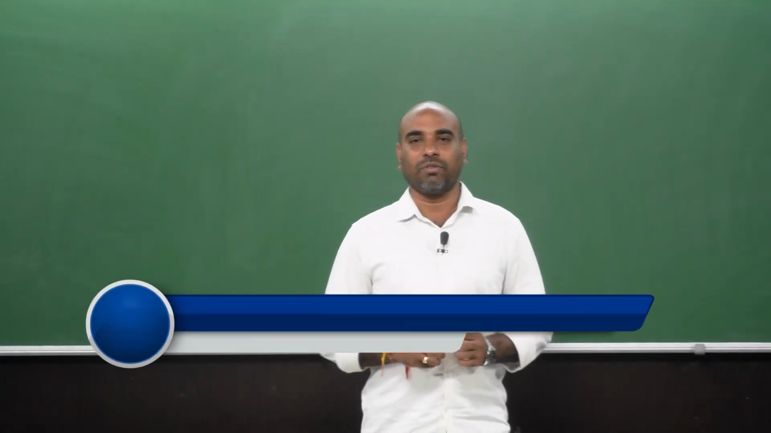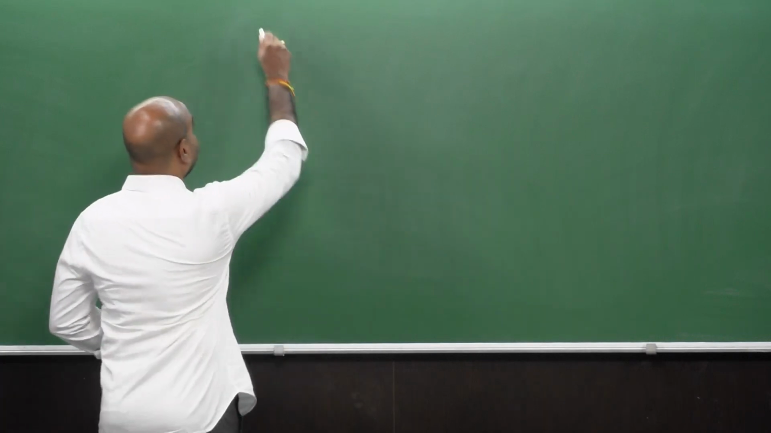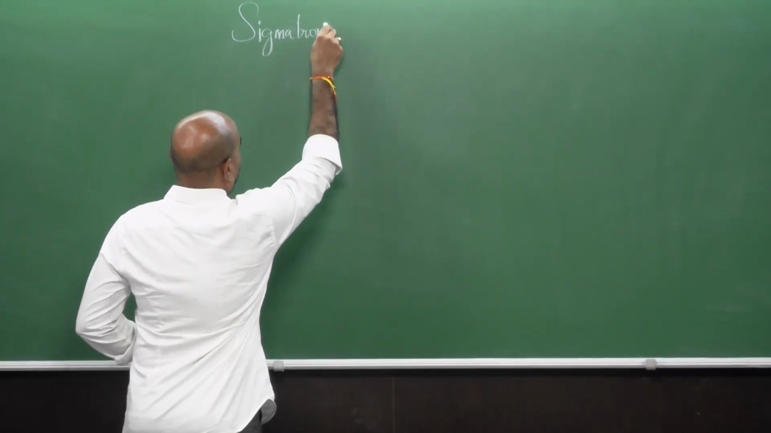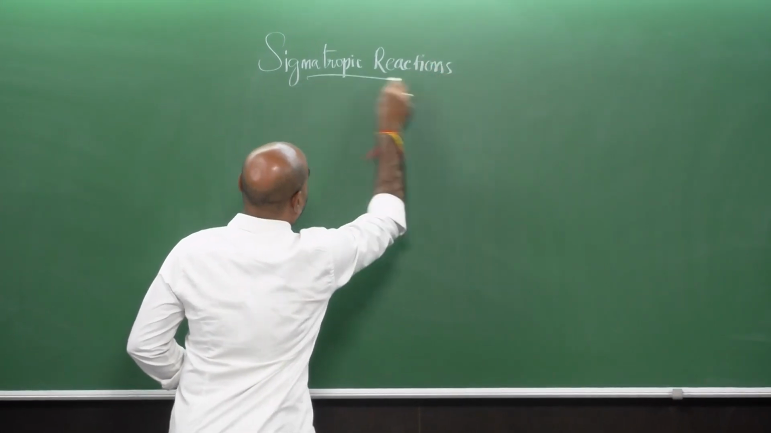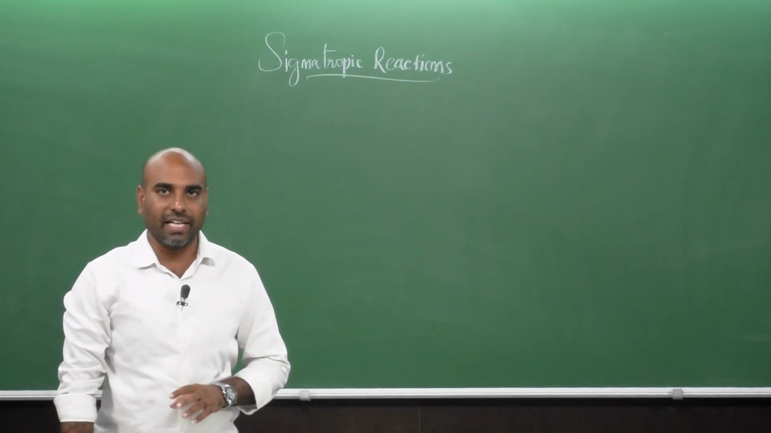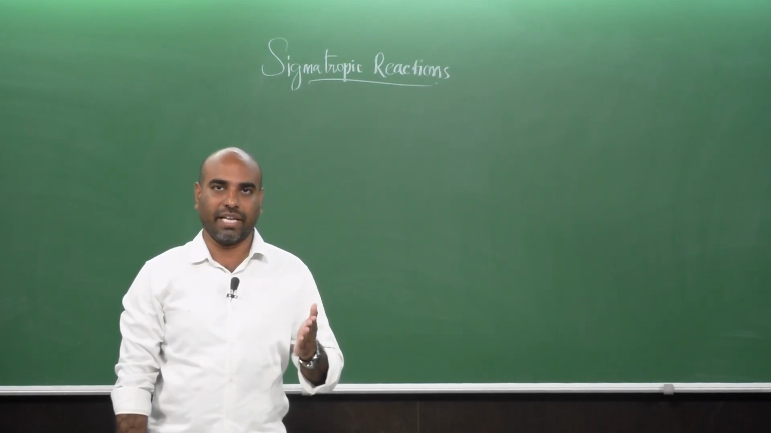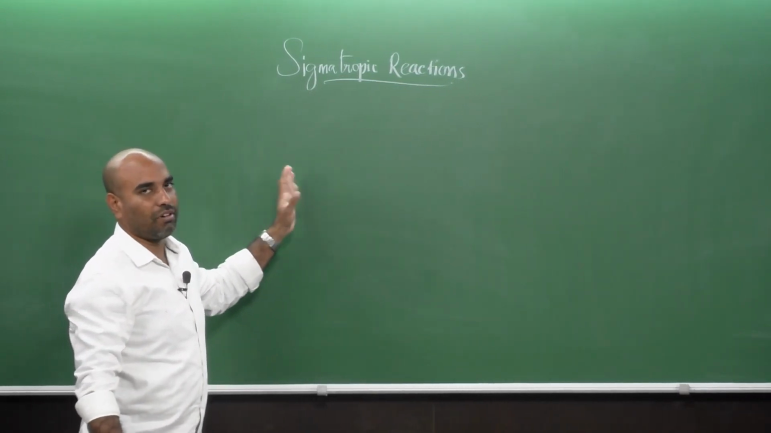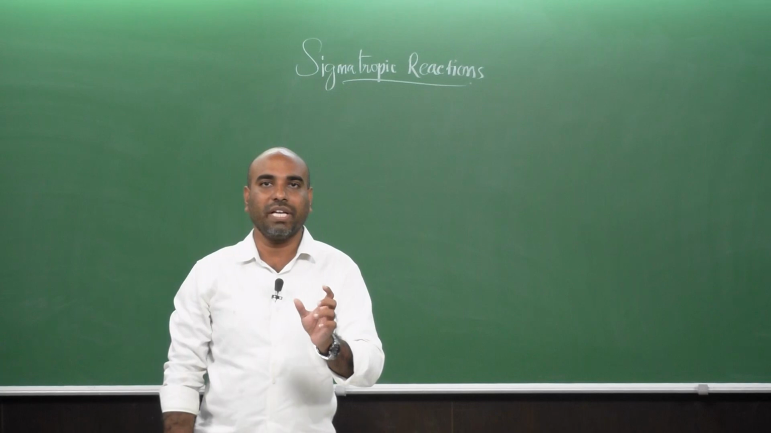So, hello everyone, welcome to the class on pericyclic reactions. Today's topic is sigmatropic reactions. Sigmatropic reaction is also a type of pericyclic reaction. So far in the previous classes, we have discussed two different types of pericyclic reactions: the electrocyclic reactions and the cycloaddition reactions. This is the third type of the pericyclic reactions and it is named as sigmatropic reaction or sigmatropic rearrangements.